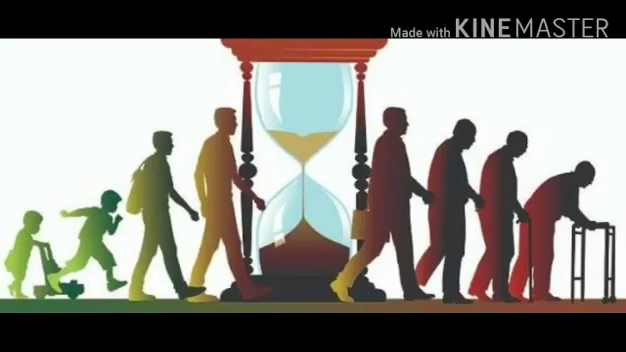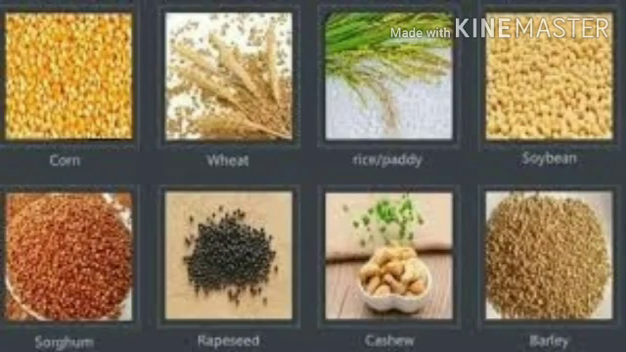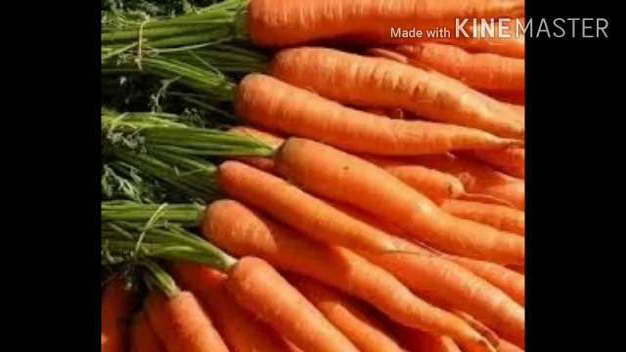Ninth one, living beings have lifespan. The period between the birth and death of an organism is called lifespan. Based on lifespan, plants are classified into 3 types. First one, annual plants. Plants which live for one year or one season are called annual plants. For example, wheat, paddy, pumpkin, some vegetables, cotton.